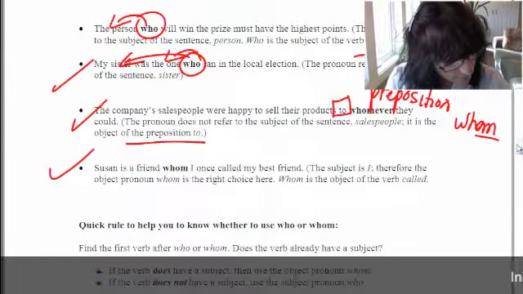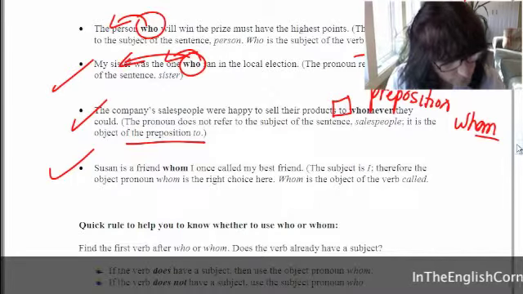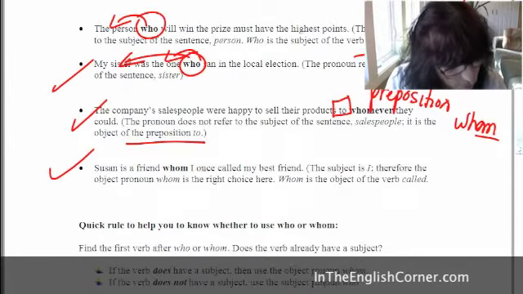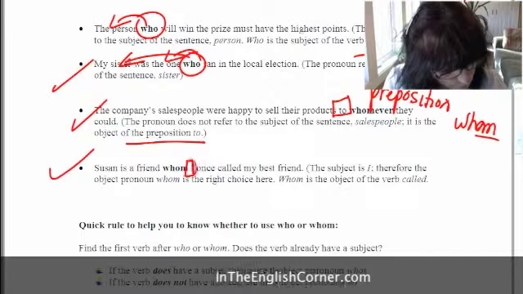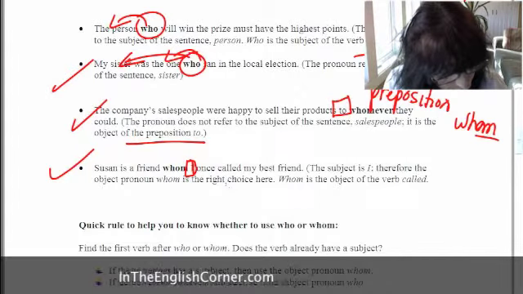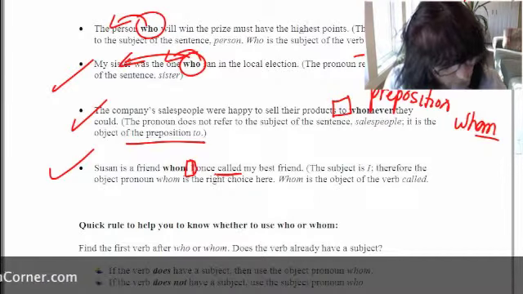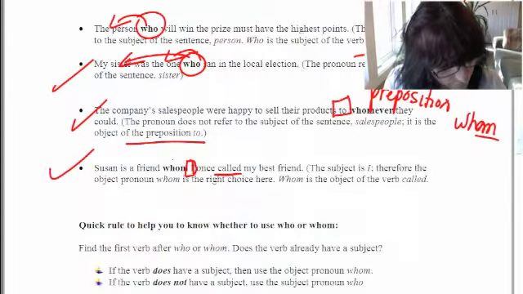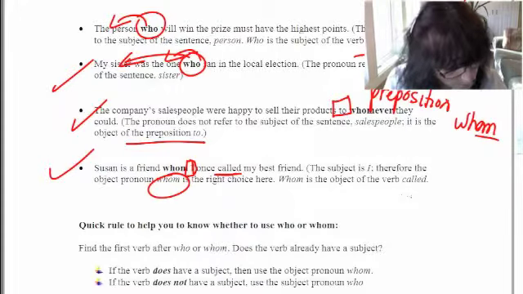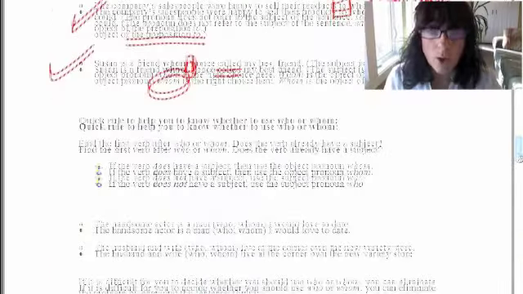And the final example, Susan is a friend whom I once called my best friend. So you have a subject right here. I is the subject, and called is the verb. So since you have your subject and your verb, this has to be the objective form because it's the object now of the sentence. The subject is I, so the object pronoun whom is the right choice because whom becomes the object of the verb called.